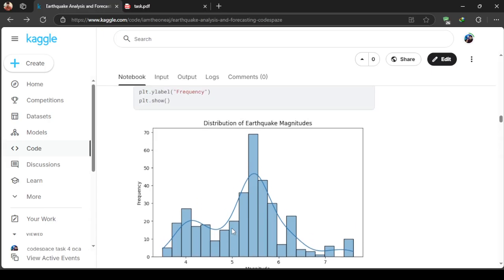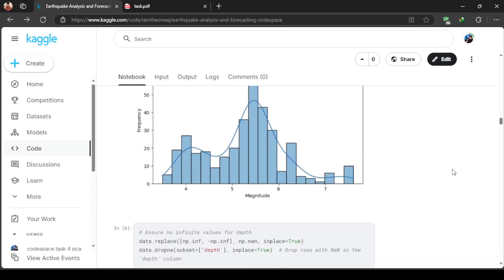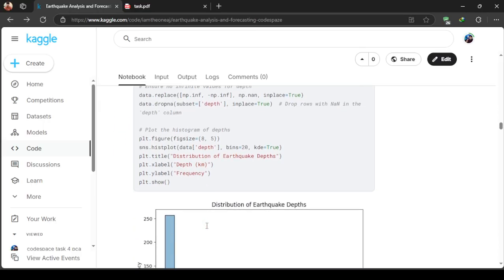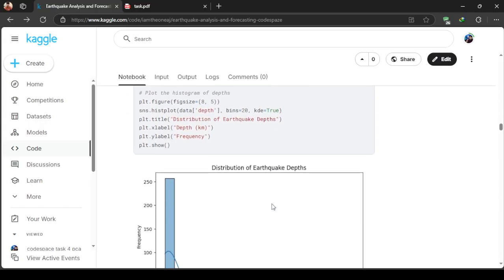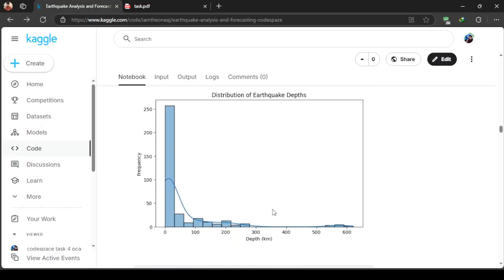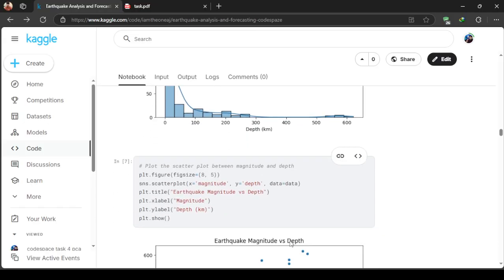This is the graph which has been generated by the model: the distribution of earthquakes by magnitude frequencies. Then, ensuring no infinite values for depth, these are the depth ranges in kilometers.